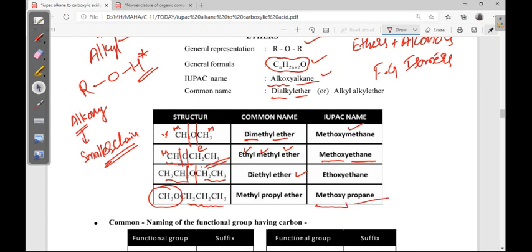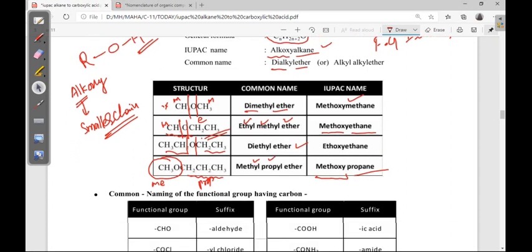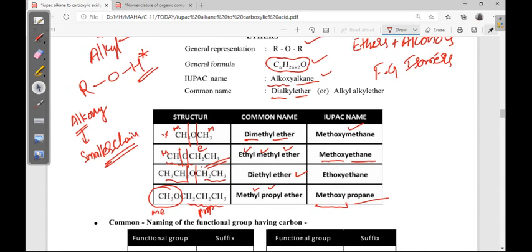In the common name, one side is a methyl group and the other side is a propyl group, so methyl propyl ether, in alphabetical order. Done. Naming of the functional groups containing carbon we will discuss in the next video. Till that time you can learn